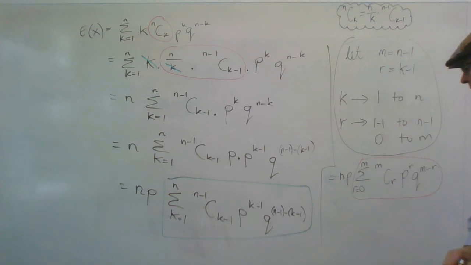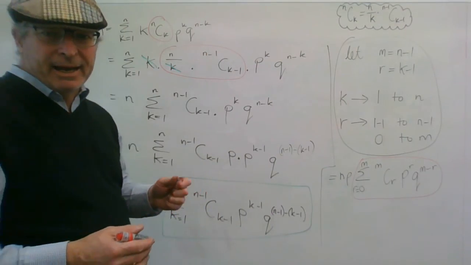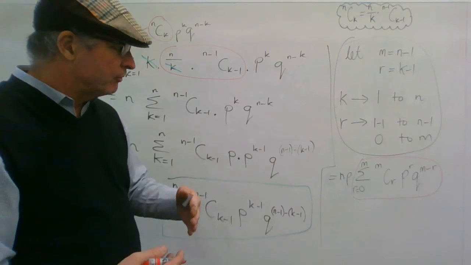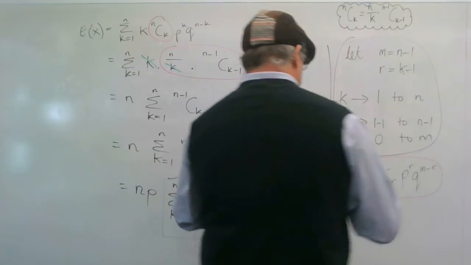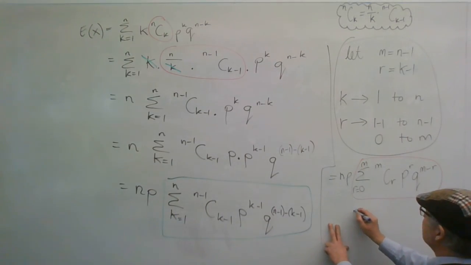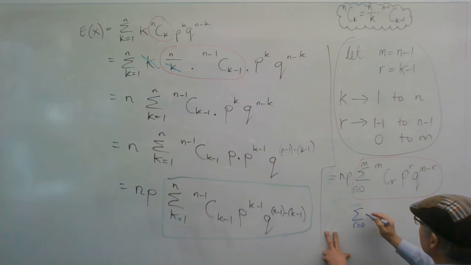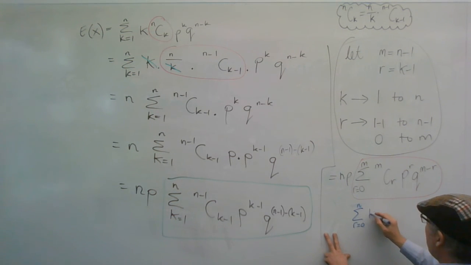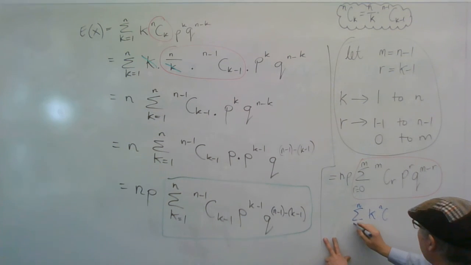It sort of doesn't matter what the letters are, but at the very beginning of this part of the proof about the expected value, I started off saying the following. I was trying to find the sum from r equals 0 to m, well, it was actually from 0 to n, of all the nCk, it was k, wasn't it?